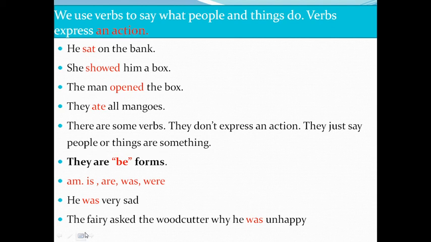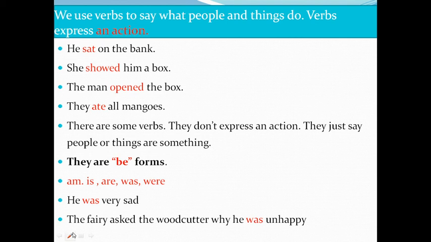Generally, these verbs often have an adjective after them. For example, he was very sad. Okay, sad, an adjective. Okay, was, verb. So these verbs often have adjectives after them. Was is a be form. It's a verb. Be forms are all verb forms, right? Next, the fairy asked the woodcutter why he was unhappy. Was. So is, am, are, was, were are all be forms. These are be forms, right?